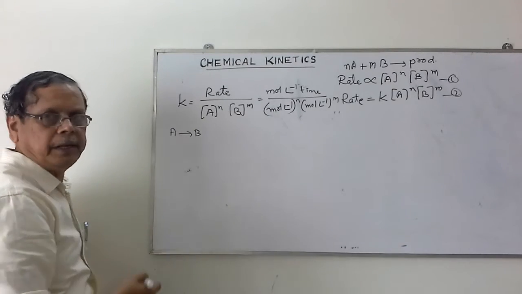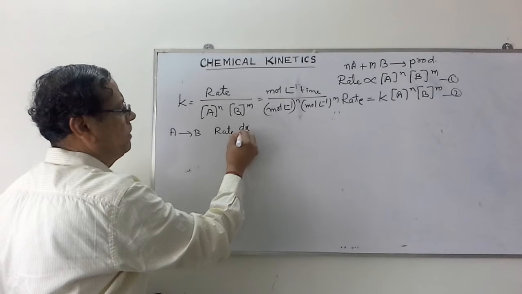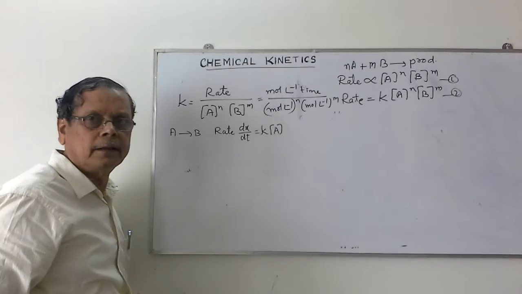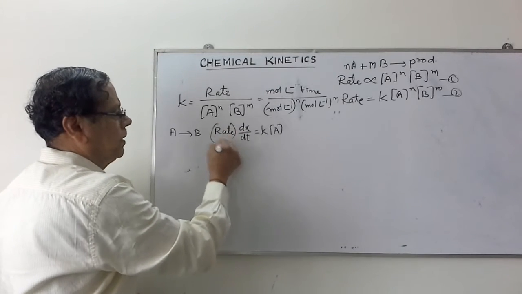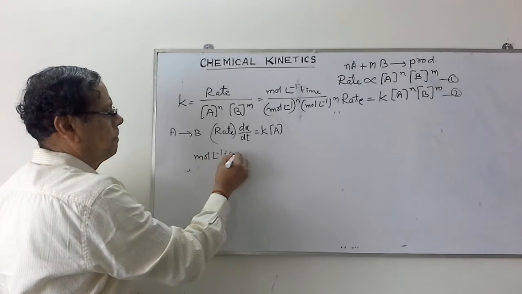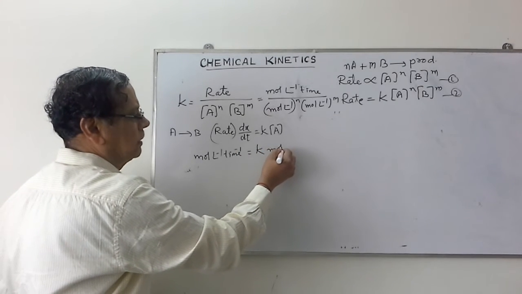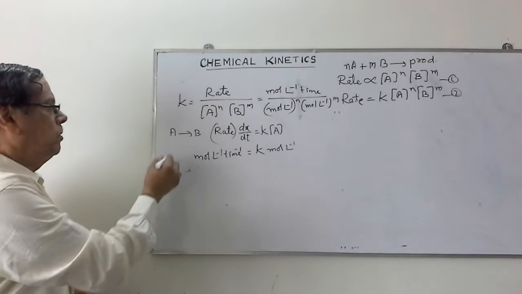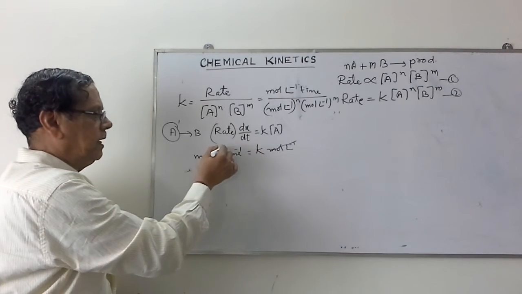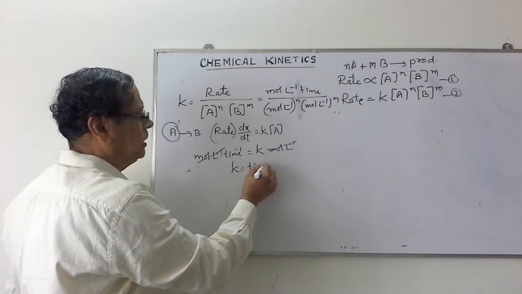If A is giving rise to B, then we write the expression rate is equal to, or we can also write this as dx by dt or dc by dt is equal to K into concentration of A. Here rate dx by dt is actually mole per liter per unit time. This is equal to velocity constant K into mole per liter. If the power of the concentration term is 1, then this mole per liter and mole per liter get cancelled. Therefore, K is expressed in terms of per unit time.